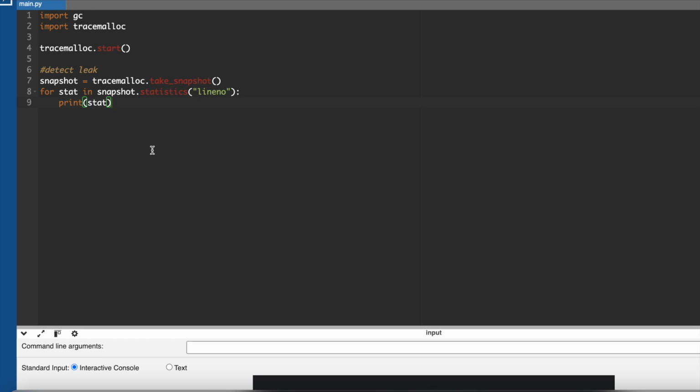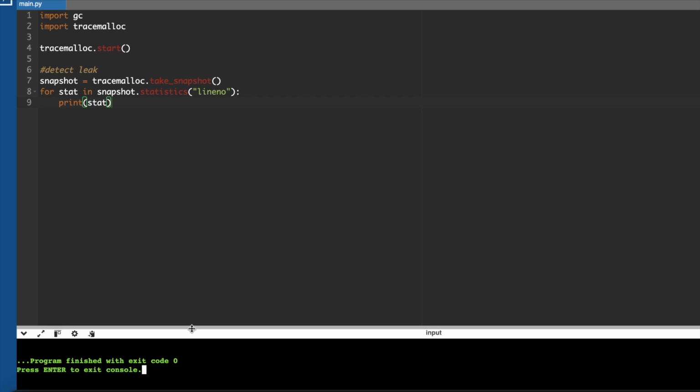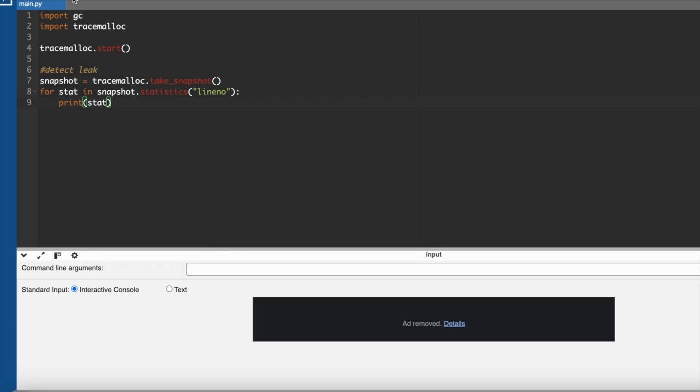Let's run it. If you run this code in parallel while something is running, then you will detect the leak and you can fix it. Let's move back to our next question.